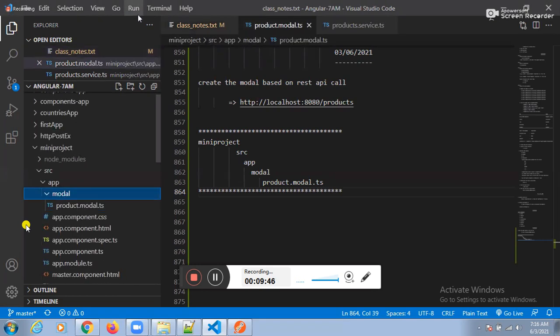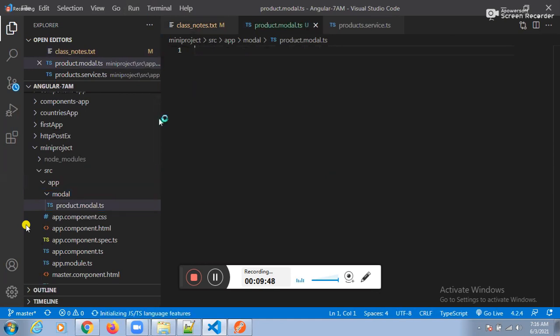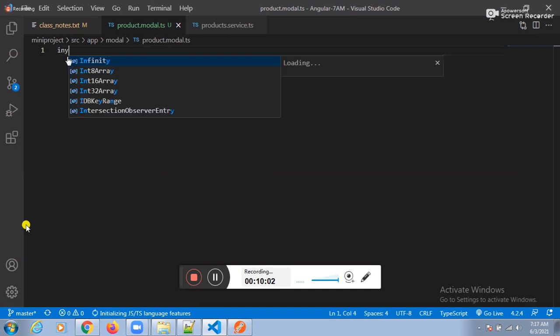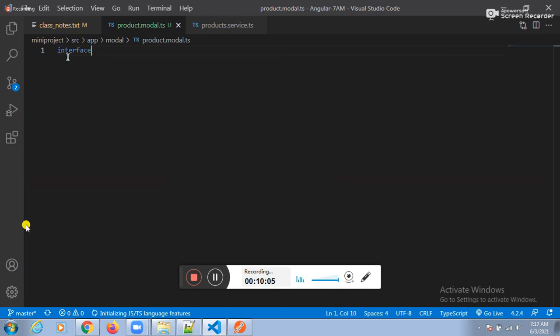Not an issue. Fine. Guys, how can I create one interface? Like a POSO class, in general, we will prepare by using interfaces. POSO classes, we will prepare with the help of what? Interfaces. So, can I take one interface? Product interface. In general, we will prepare POSO classes by using interfaces. So we need to place interface product.